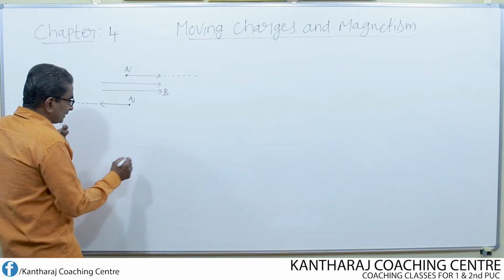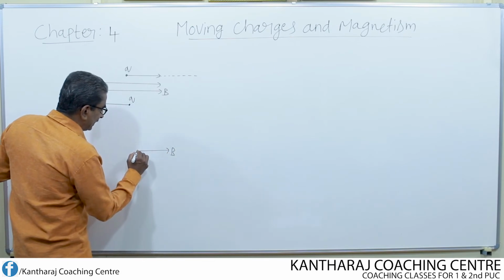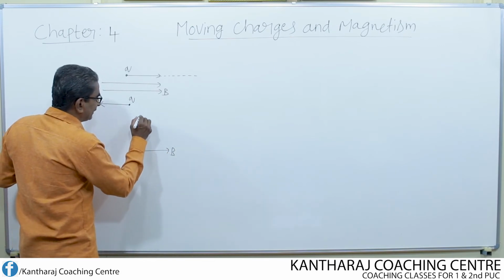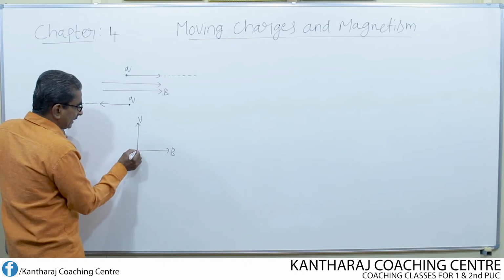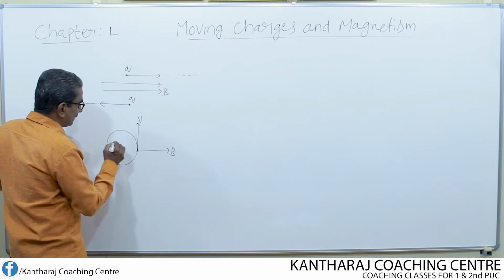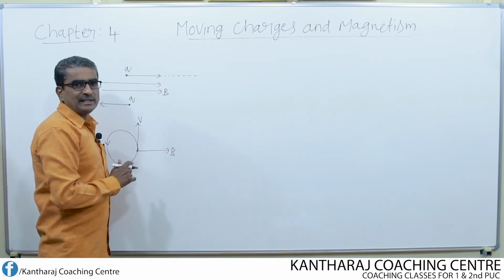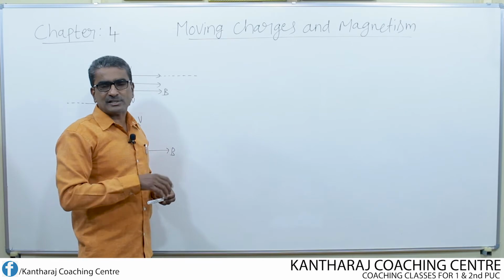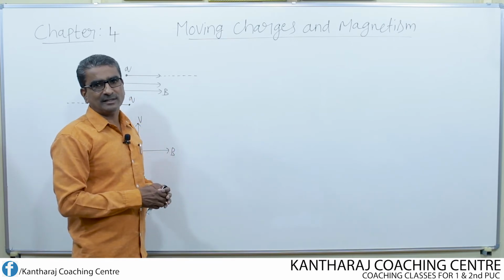And we also know, just now we understood, that if a charged particle enters at right angles to the magnetic field with a velocity v, then instead of moving straight, it describes a circular path. That means we can find the trajectory, the path of the charged particle.